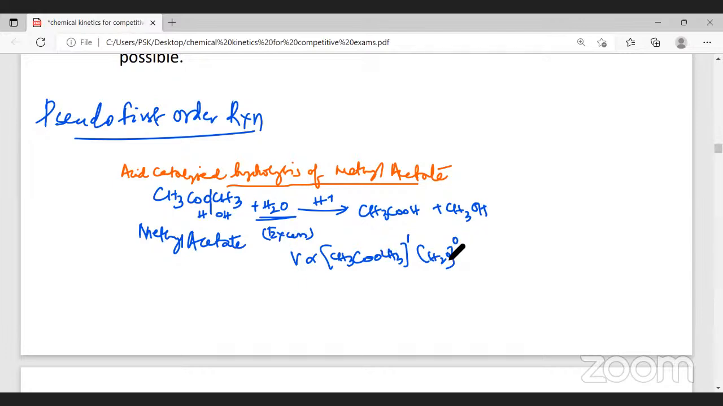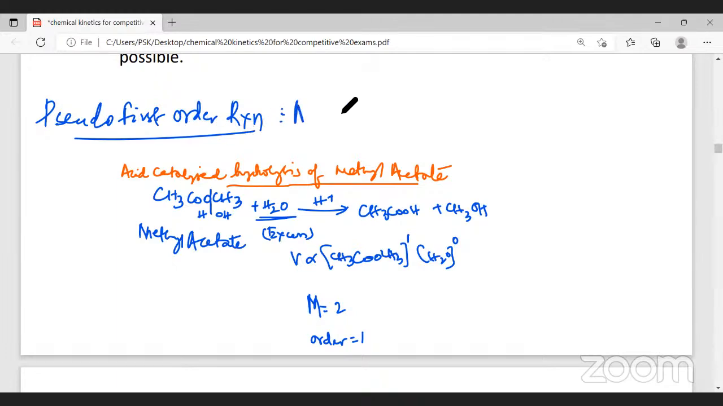Therefore, we say the molecularity of this reaction is 2. How many molecules are taking part? 2 molecules. But the order of the reaction is 1. So when 2 molecules are taking part, we expect the order to be 2. But here the order of the reaction is 1. Therefore, it is called a false first order reaction, pseudo first order reaction. The order expected is 2, but it is 1.